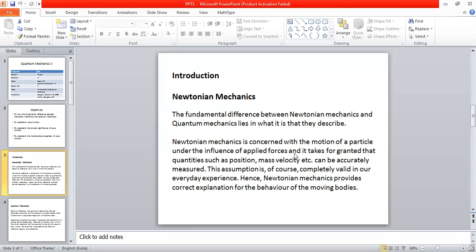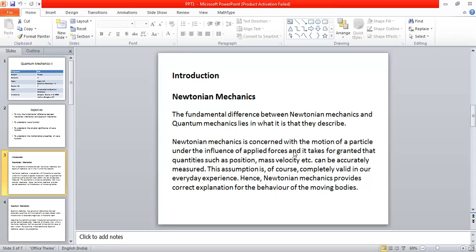And here, the very basic thing in Newtonian mechanics is that certain quantities like position, mass, velocity, etc., are taken for granted to be absolute. That means these are always absolute and they can be measured without any inaccuracy. So this is one of the fundamental notions of Newtonian mechanics, although we do not say it directly.